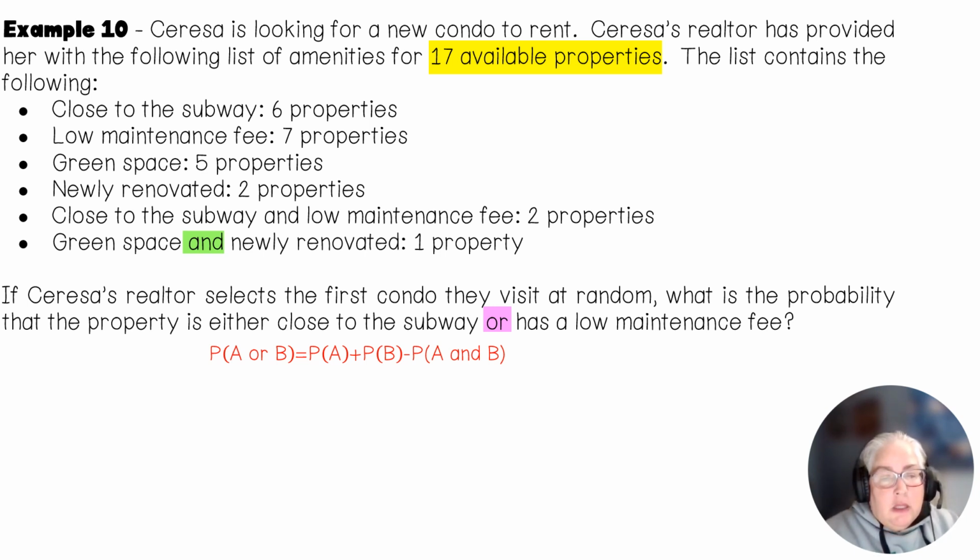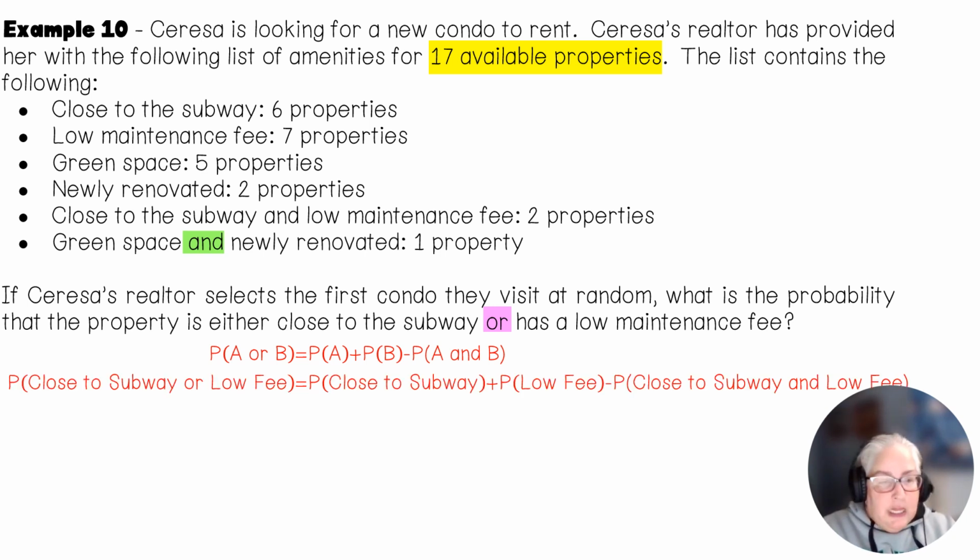The minus the probability of A and B is the part that is exclusive to just the not mutually exclusive rule. Remember I said something gets counted twice. All right, so what you have to do is you have to subtract it out once so that it doesn't get counted twice.